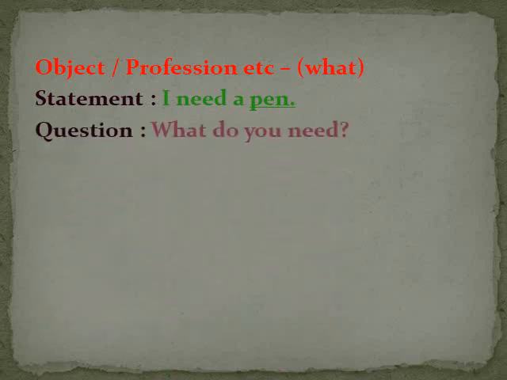Look here, the subject is I, but one should not question oneself. That's why we have to change I to you. I need a pen, আমার একটি কলম দরকার, so তোমার কি দরকার. So here I should be you. If the statement has first person, you will make it second person. What do you need?